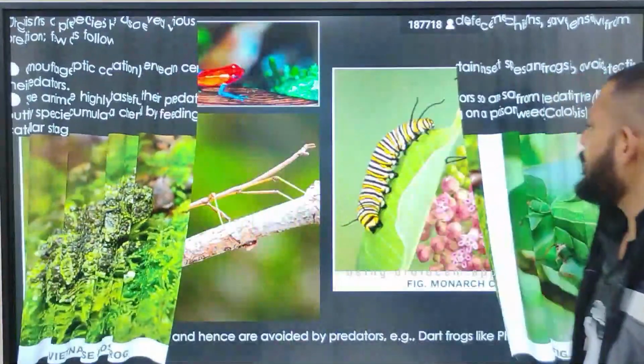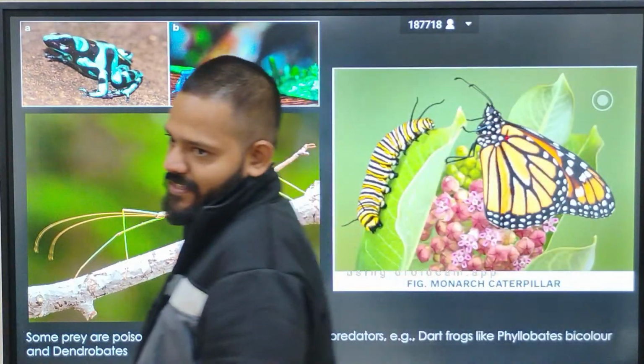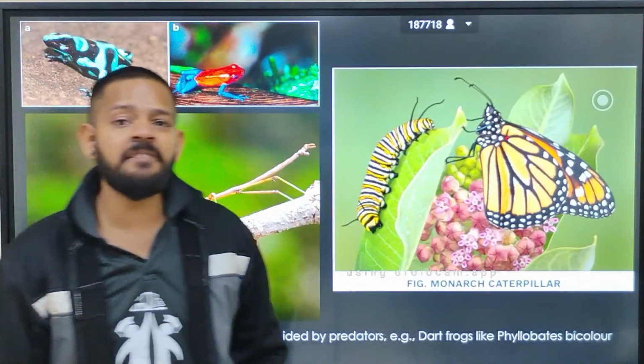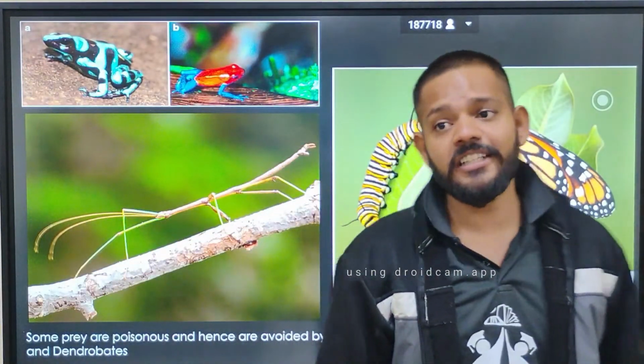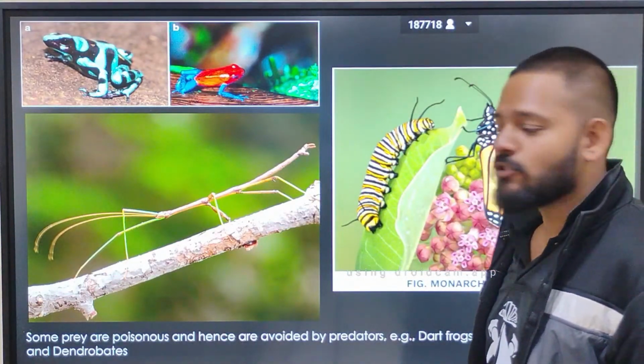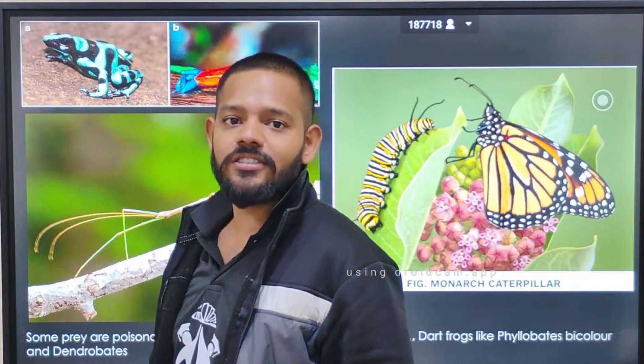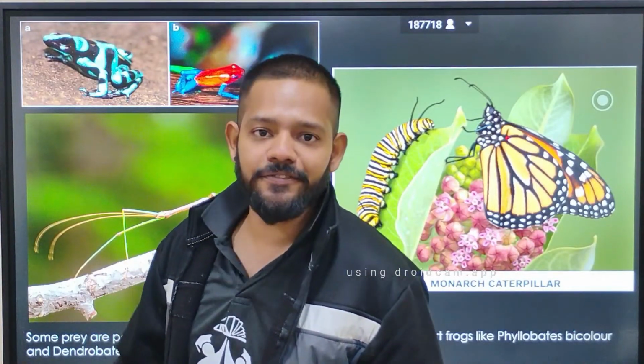We have one example, the monarch butterfly. It feeds on Calotropis, and Calotropis is very bitter in taste, so its body parts become bitter. So birds do not go and catch it to eat it because the taste is very distasteful.